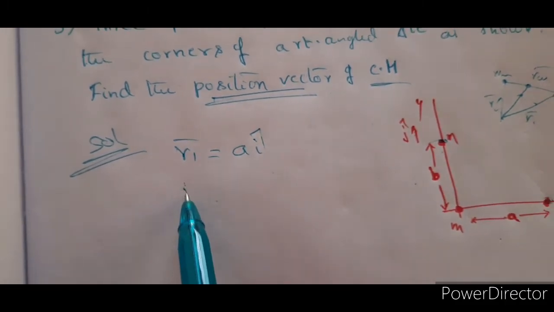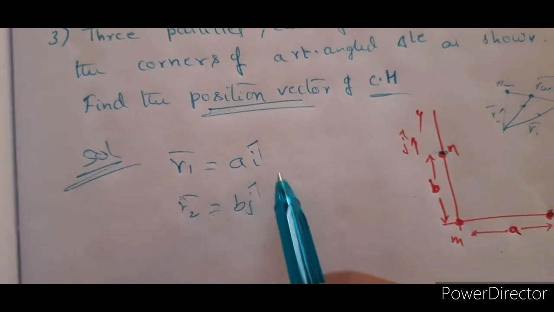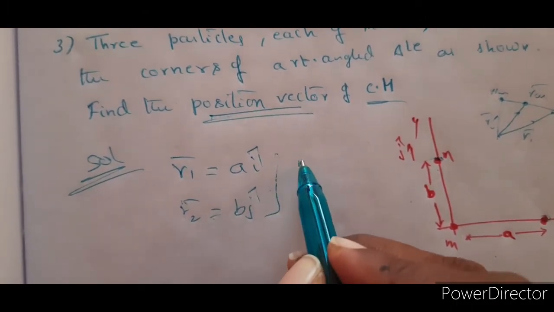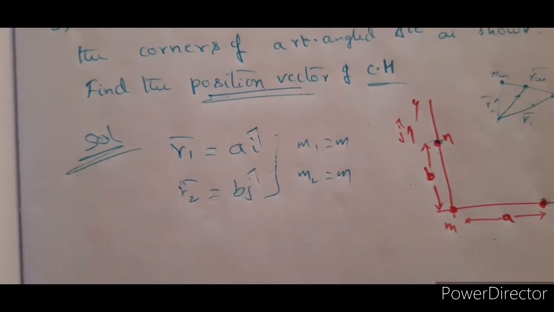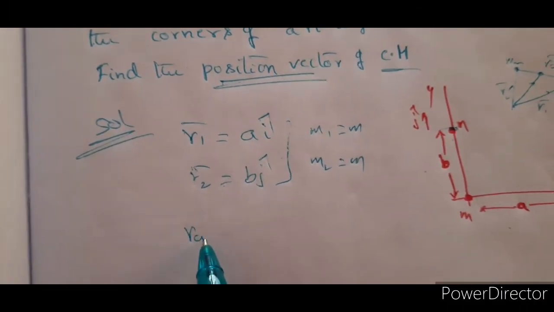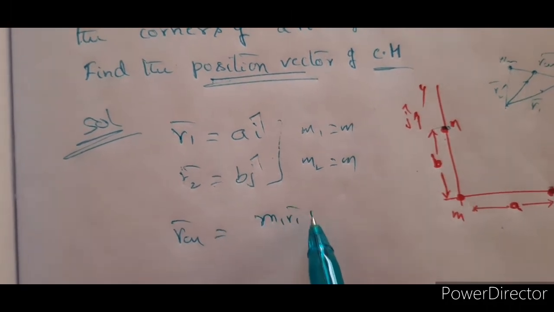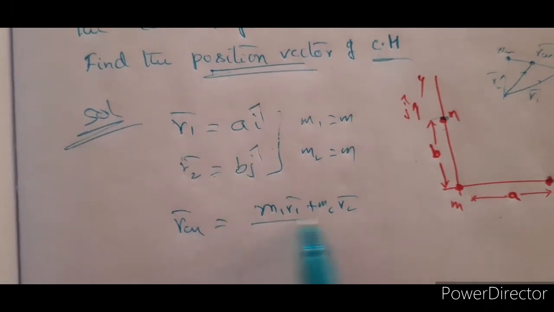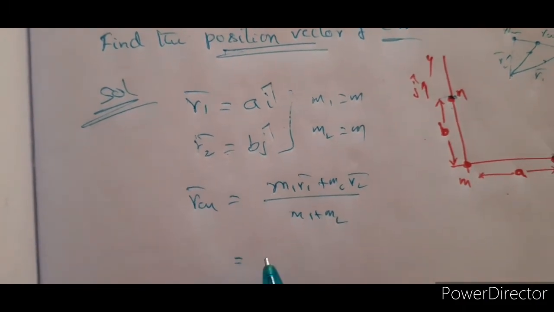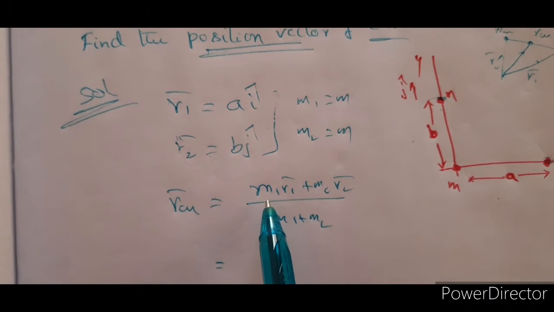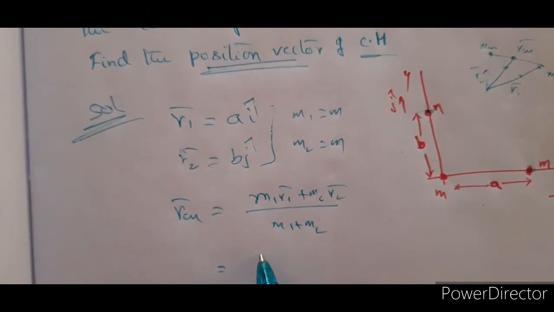And the other one, R2 bar, is equal to B j cap, and in both the cases M1 is equal to M and M2 is also equal to M. Now our job is to find RCM bar. Very easy. So M1 R1 bar plus M2 R2 bar divided by M1 plus M2. Dear students, it's very important for you to know vectors before you go for the center of mass concept.